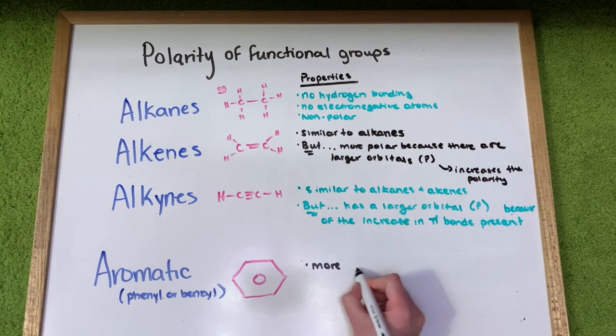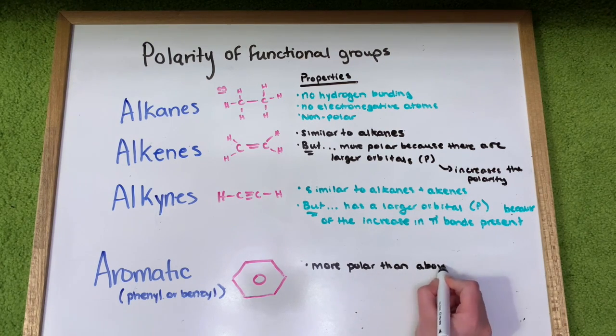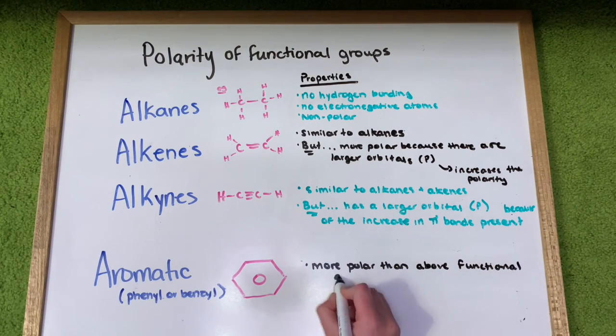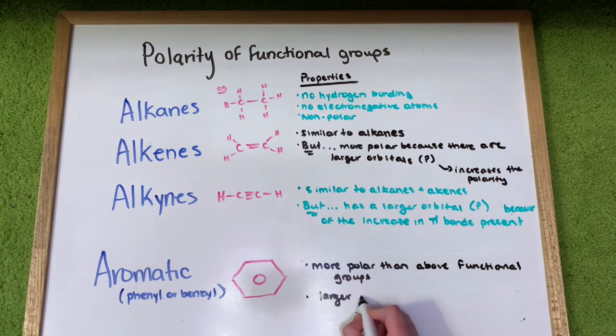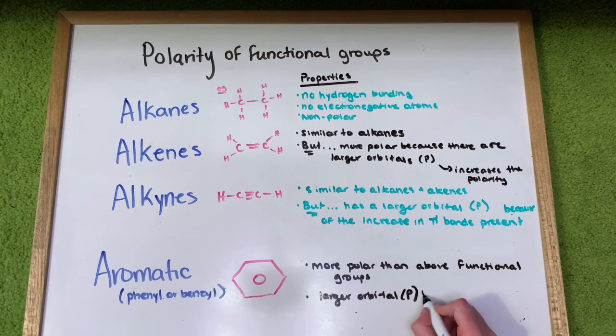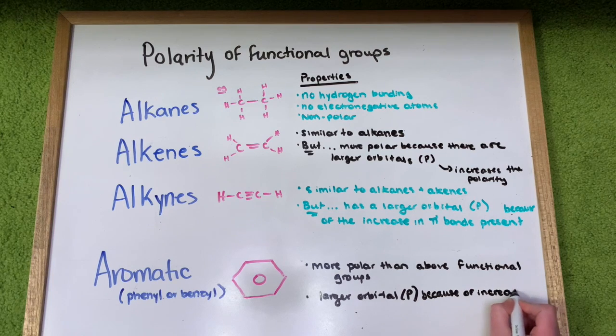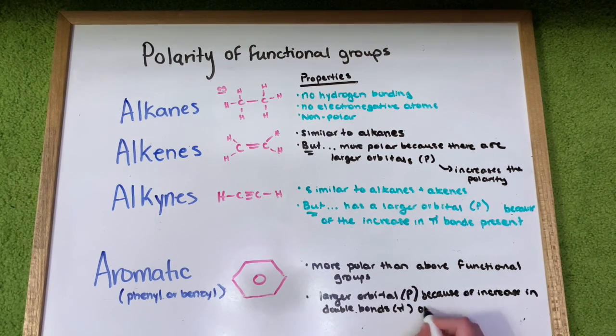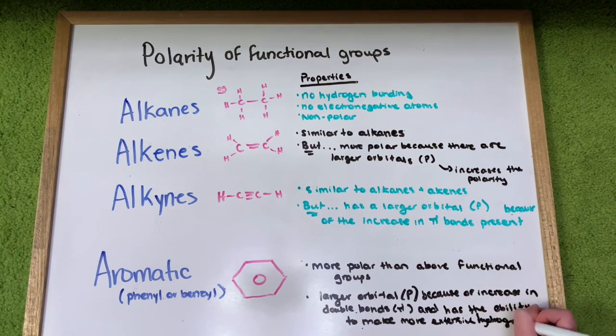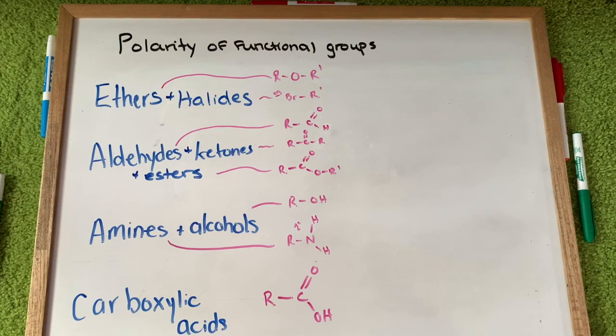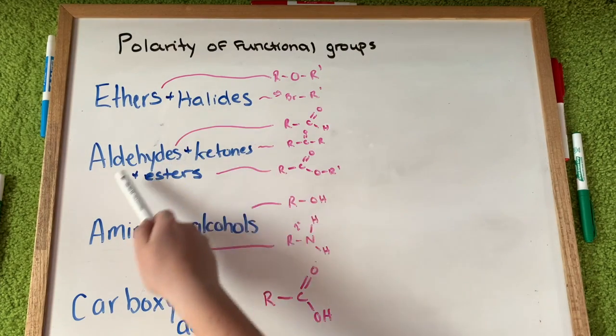Next we have the aromatic groups, which are more polar than the above functional groups, and this is because they have even more double bonds present in their structure. So because they have more double bonds present, they have more pi bonds and that increases their p orbital in size, which also increases their polarity. They also have the ability to make more extensive hydrogen bonds, which also increases their polarity.